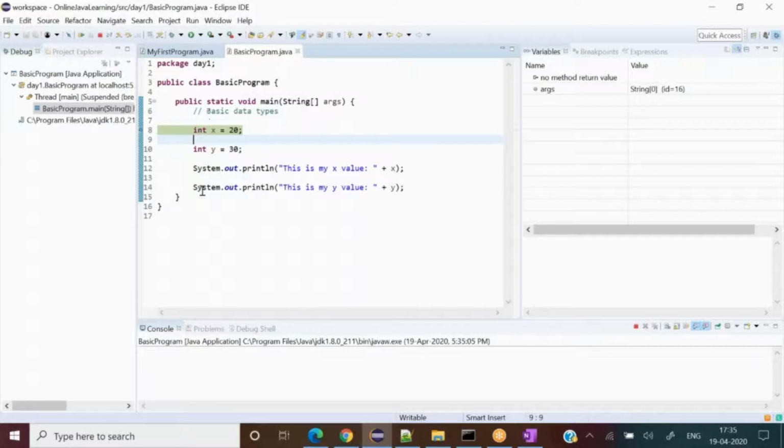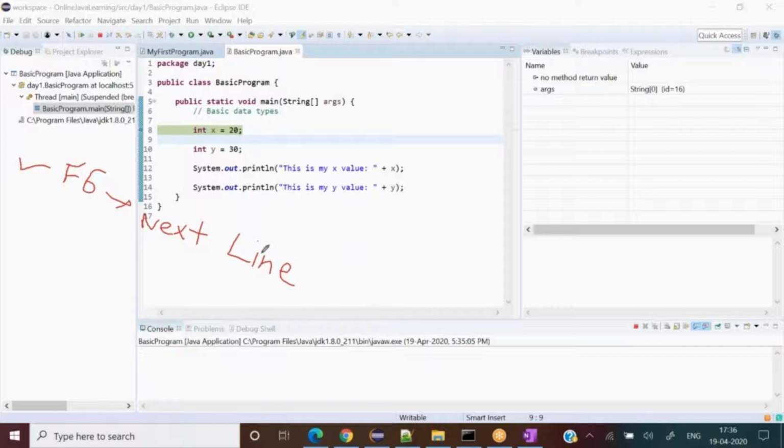Right now, follow along with this program. Just for now, keep in mind that there is one key, F6, which we have to press. If in the debug perspective I want to go to the next line, I have to hit F6. All right, for the next line. Okay, I'm here.